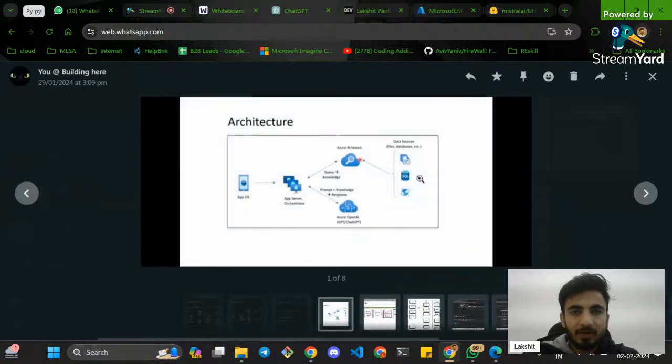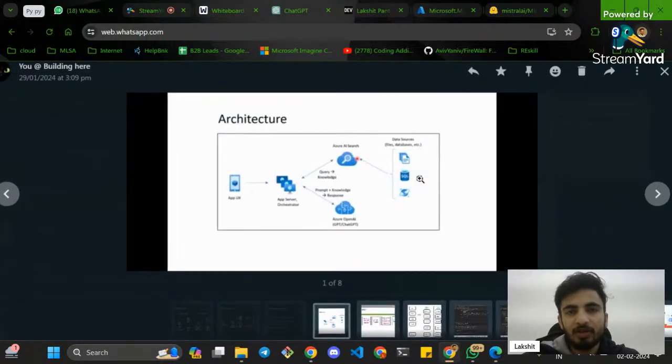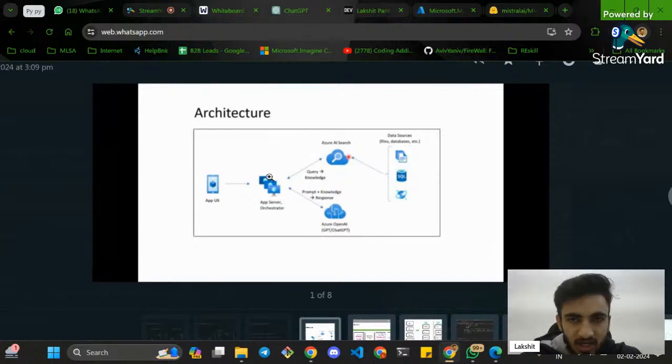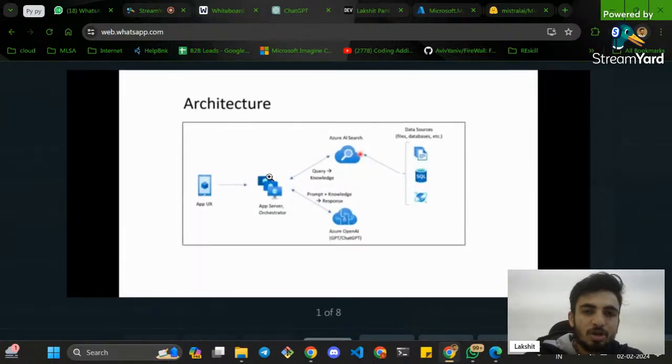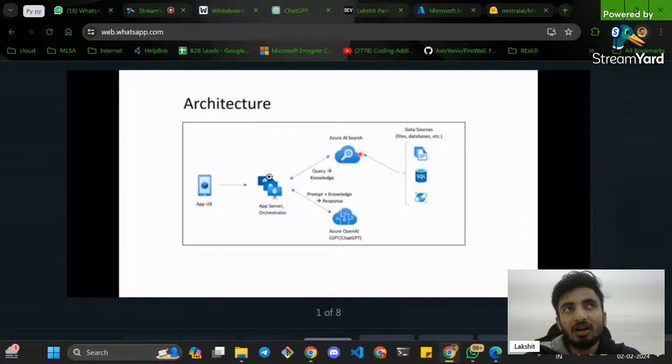I keep these examples with me so that I can explain how the Azure architecture works when it comes to Azure AI search. Suppose a platform like ChatGPT 4.0 or Perplexity.ai, which gives you output and links. There is an application or UX interface, maybe any kind of website. This goes to the web server or any kind of Kubernetes or orchestrator, whatever you are using. Then there is a query language that you pass through AI search, and this goes to the database. It searches the database and gives the output back to AI search.